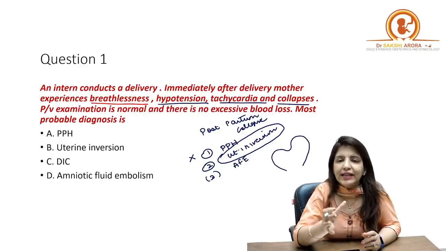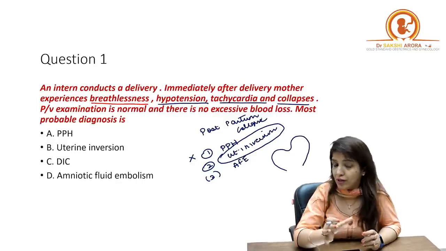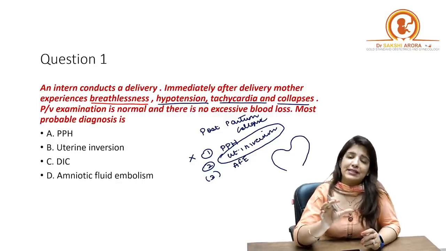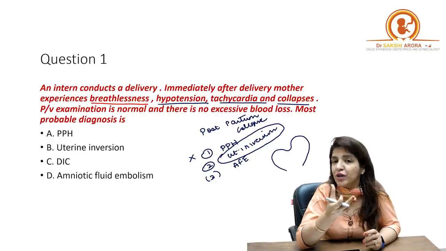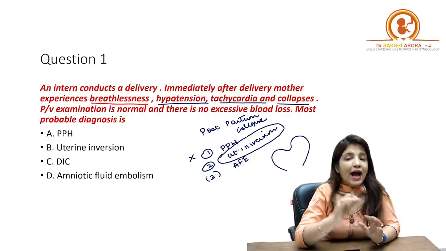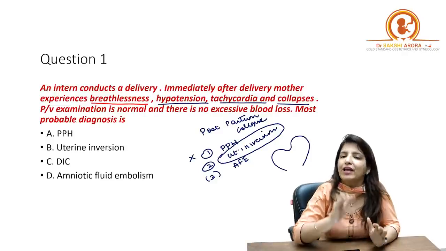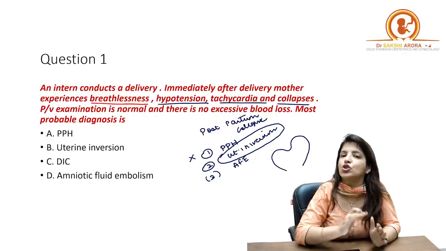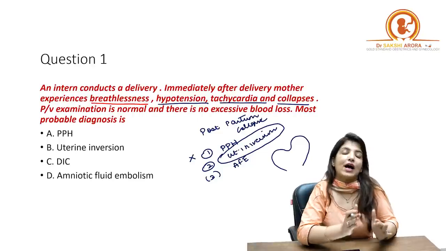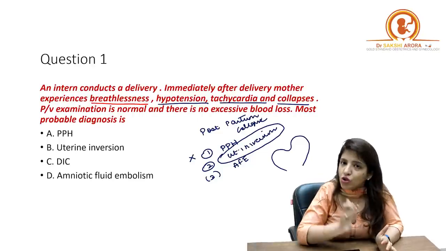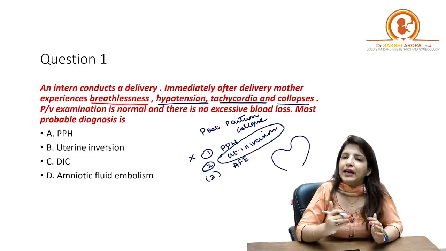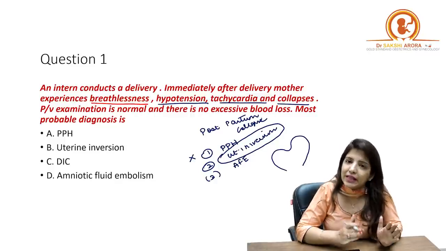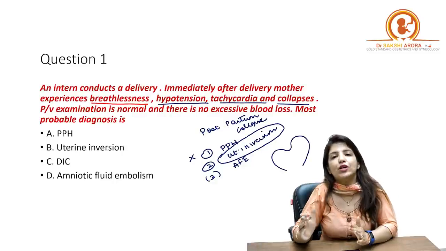So in uterine inversion, on per vaginal examination you are going to feel a rounded mass inside the vagina. Because here per vaginal examination is normal, that rules out uterine inversion. Not only this, in uterine inversion and in PPH, bleeding will be present, so the patient will be in shock.